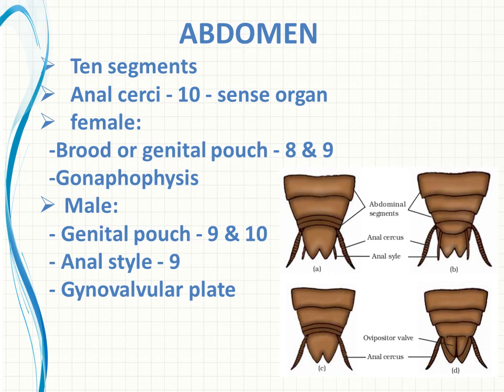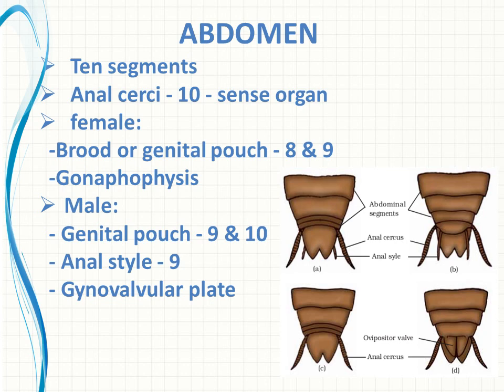Is it clear? Okay. So the abdomen consists of 10 segments in total. In the 10th segment, for both male and female, there is one sense organ. The sense organ is known as anal cerci, right? Anal cerci. This sense organ receives the vibrations which take place in the air and on the land. So that is the purpose of this sense organ.